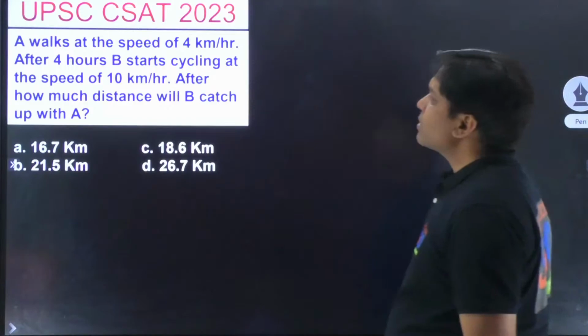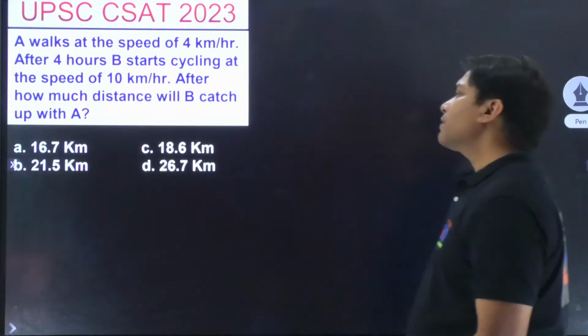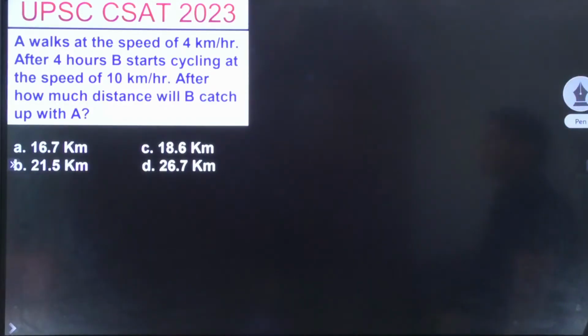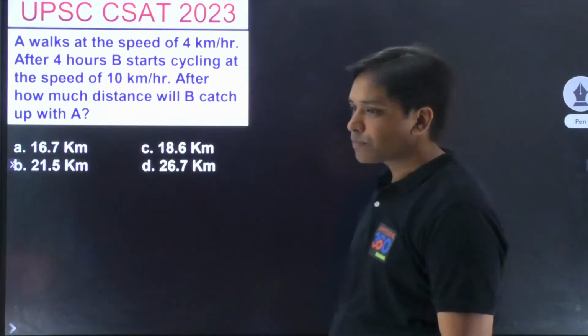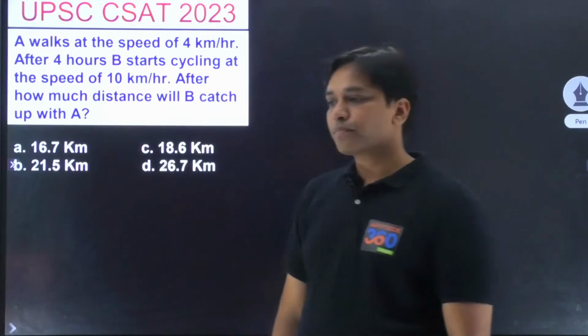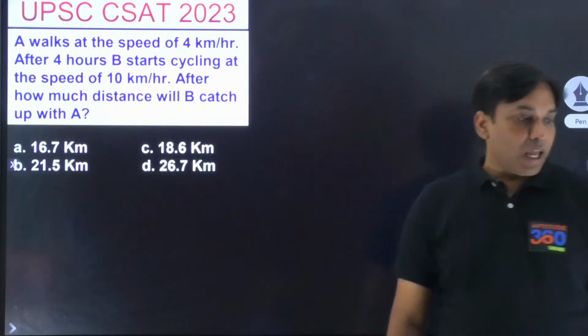A walks at the speed of 4 kilometers per hour and after 4 hours B starts cycling at the speed of 10 kilometers per hour. What do you think is the answer? And the concept of average speed will be applicable only when both of the bodies are moving. तो जो आपके प्रॉब्लम पे आएगा ना, कुछ ऐसा आएगा कि एक बॉडी तो पहले मूव करा दो उसको.